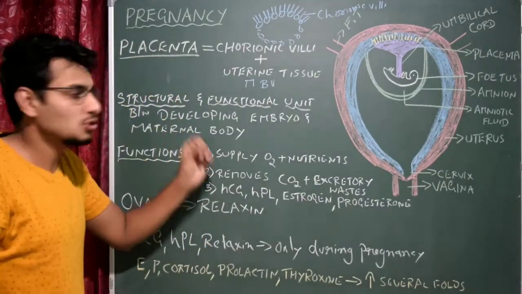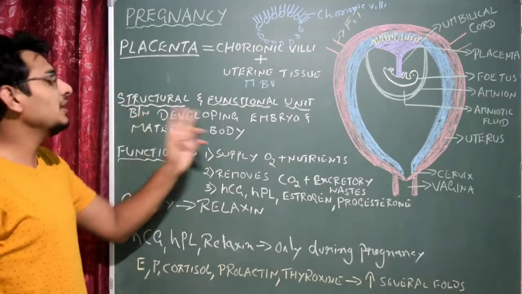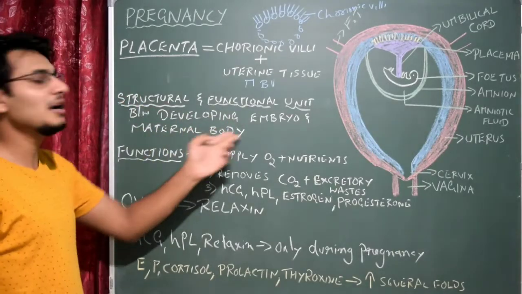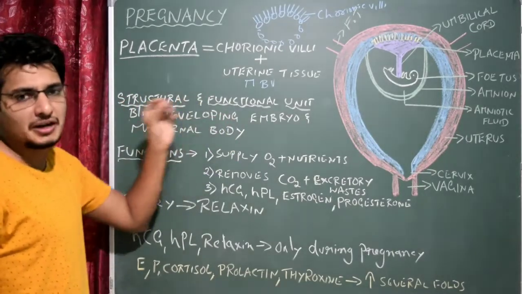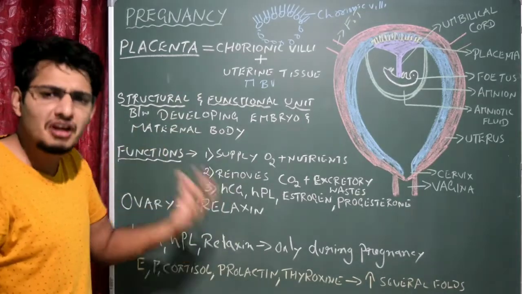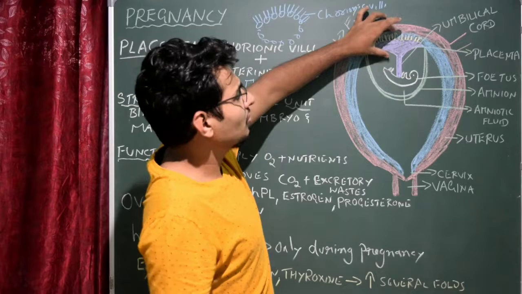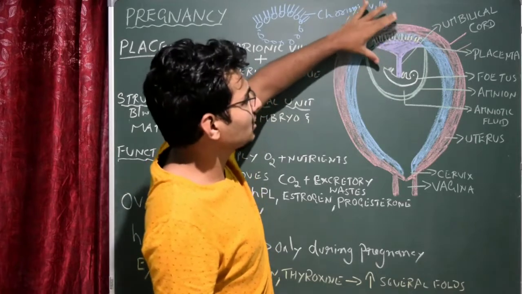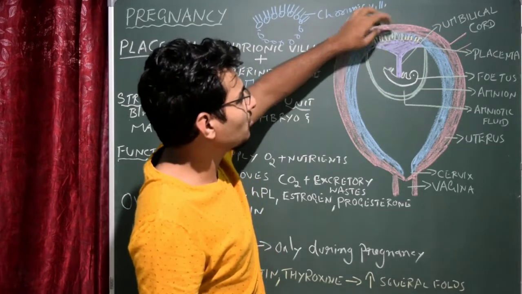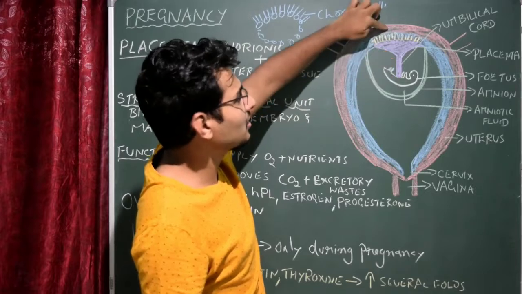It is nothing but the structural and functional unit between the developing embryo and the maternal body. Just remember this, you may get a question: what is placenta, or define placenta, write its function. The placenta is the structural and functional connection between the developing embryo and the maternal body.